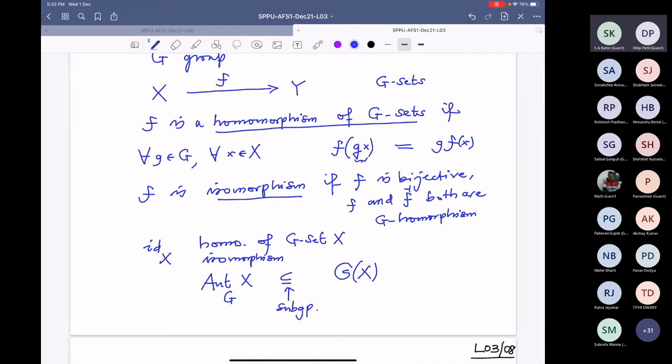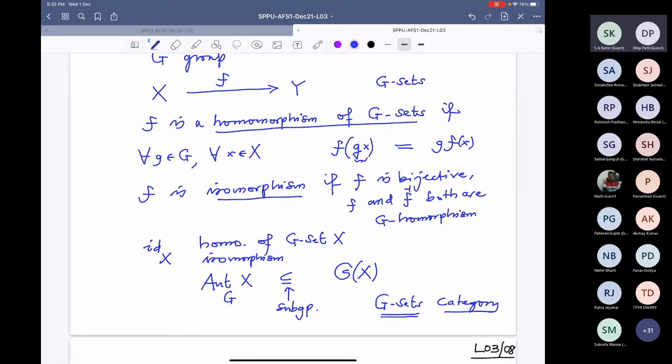All right, so this language I want to use further. That is why I recalled it. And one more thing, that G sets will form a category. This I think Nitin will explain tomorrow, so I will wait for that. I am not going to use anything more than that.